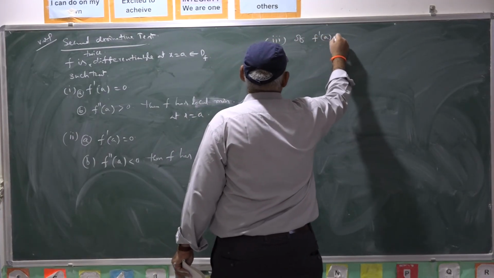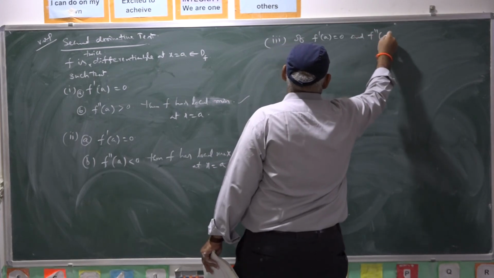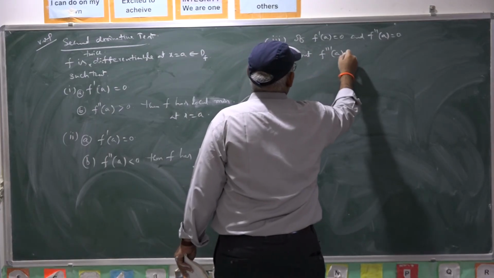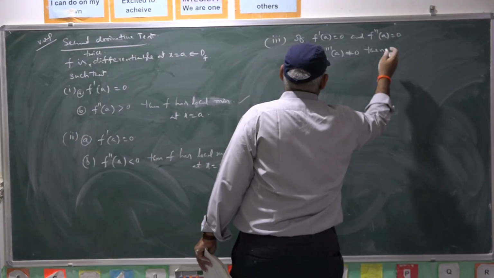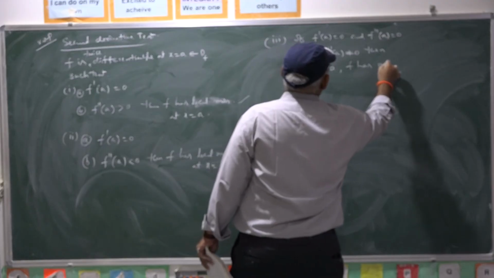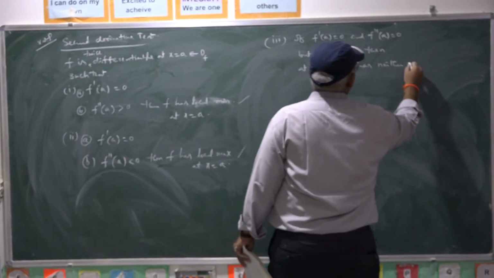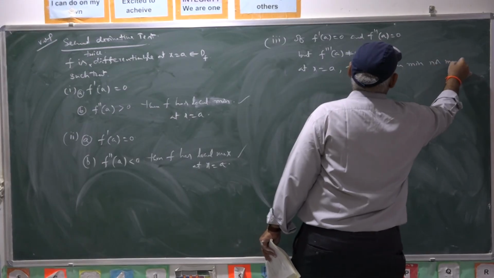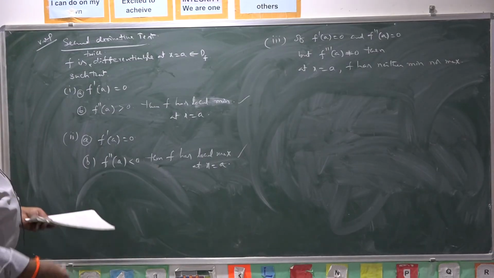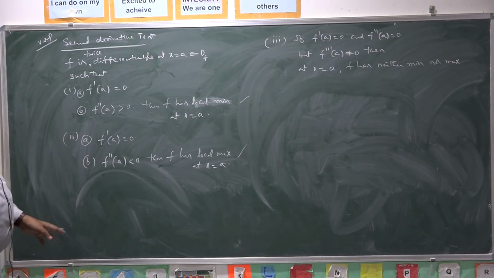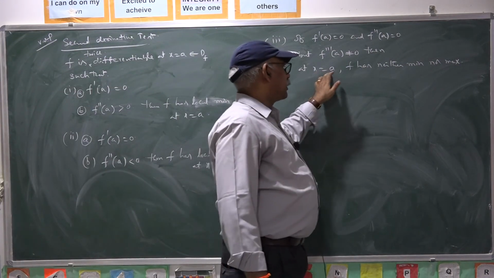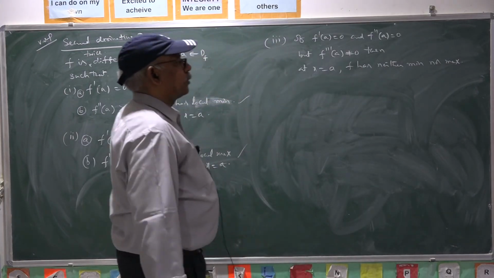If f dash a is 0 and f double dash a is 0, but f triple dash a is not equal to 0, then at x equal to a, f has neither minimum nor maximum. You can conclude like that. So, first derivative 0, second derivative 0 at that point, but third derivative is not equal to 0. In such case, you can say that at x equal to a, f has neither minimum nor maximum.